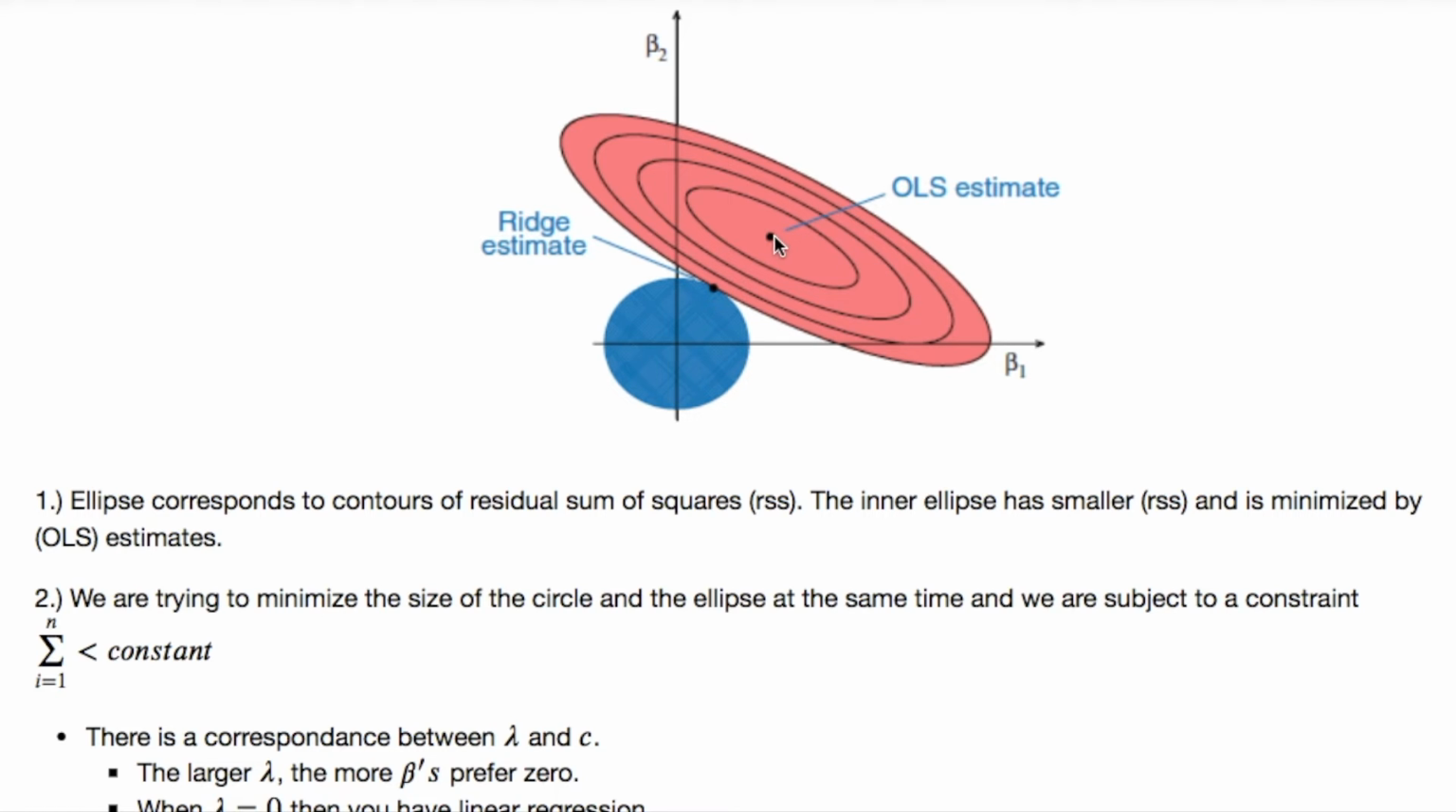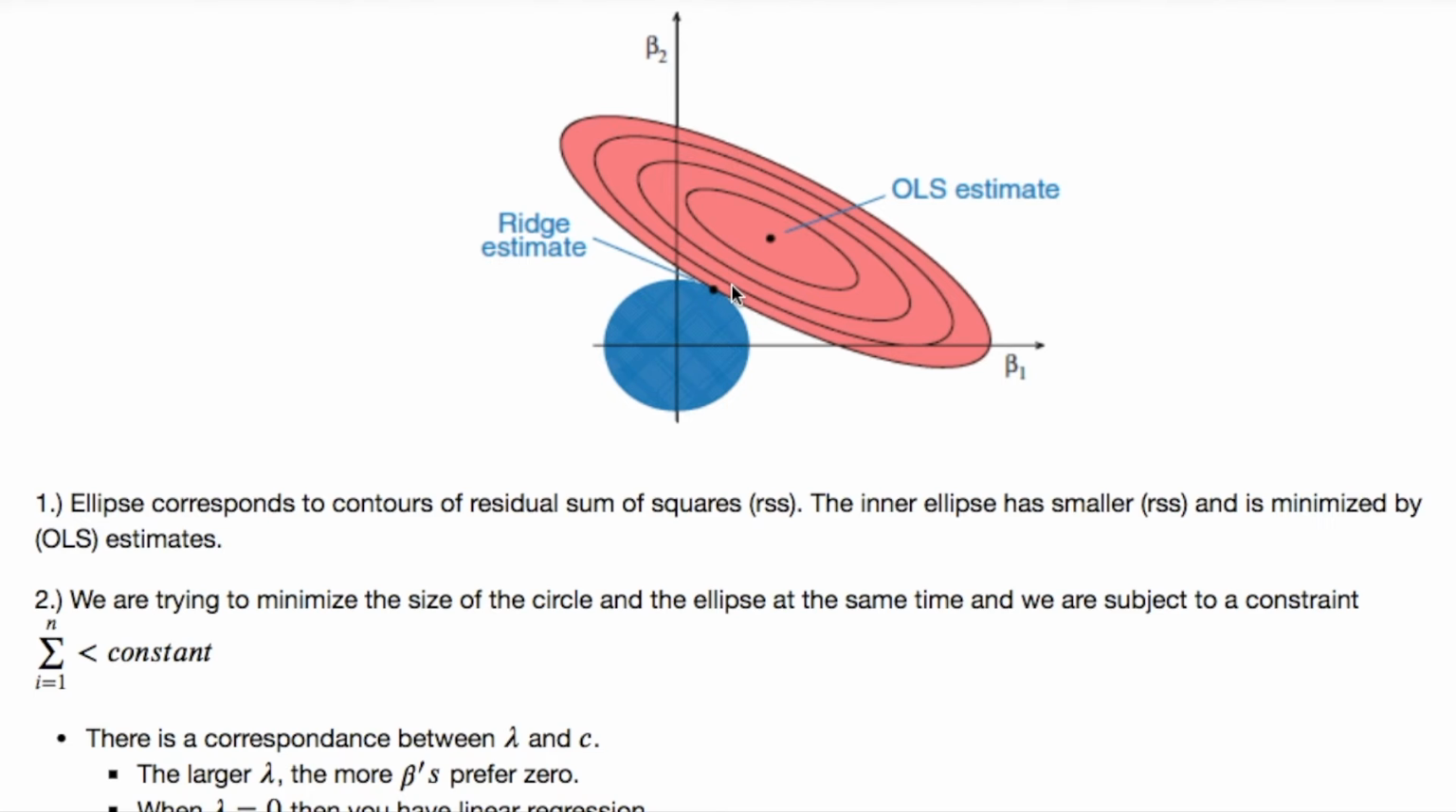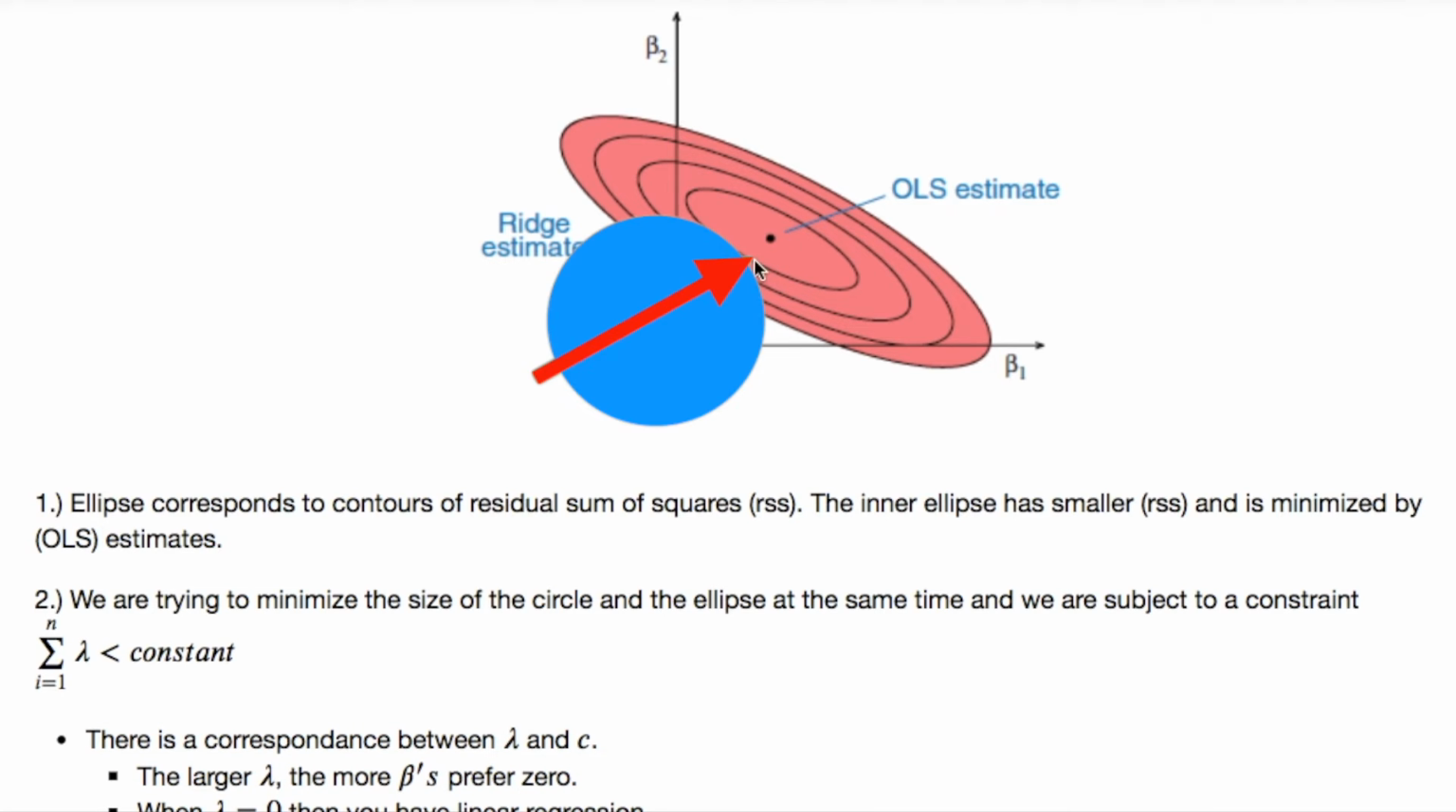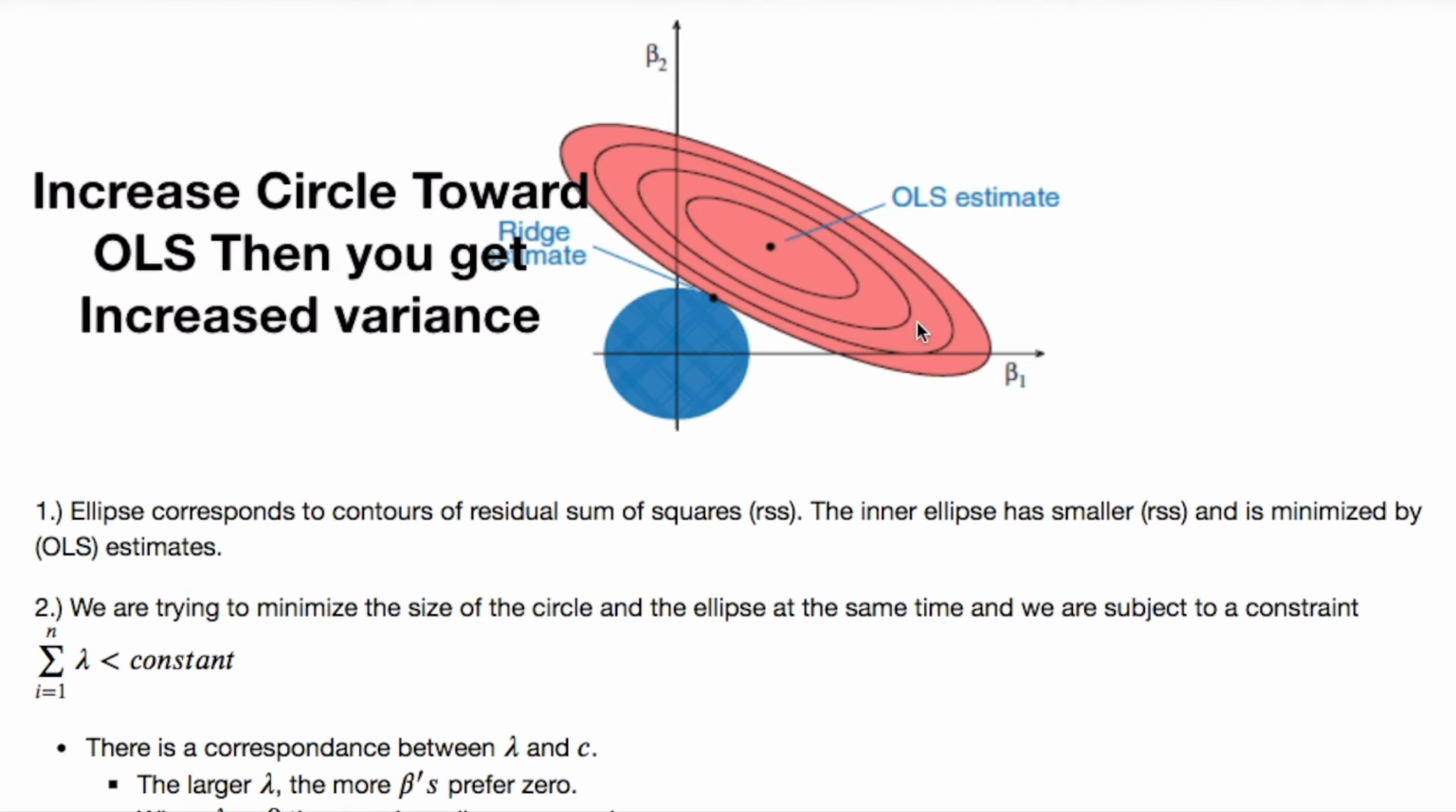The innermost one has the smallest residual sum of squares. We're trying to minimize the size of the ellipse and the circle at the same time with our constraint. If you increase the size of the circle, then it's going to approach our best value for our OLS. But in doing so, it's going to affect your betas, which are going to increase. And then what you're doing is increasing your variance, but you're decreasing your error.